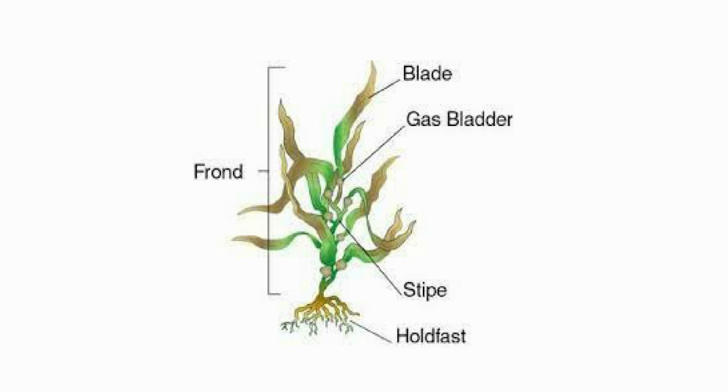They have a leaf-like structure called blade, and they have a gas bladder like this, which helps the brown algae to float in the water. The leaf and stem-like structure of brown algae is called frond, and they also have a root-like structure which helps to hold the thallus to a substrate, which is called a holdfast.